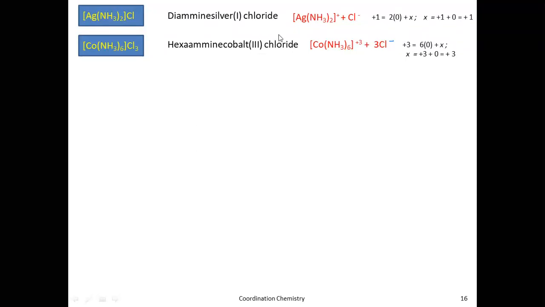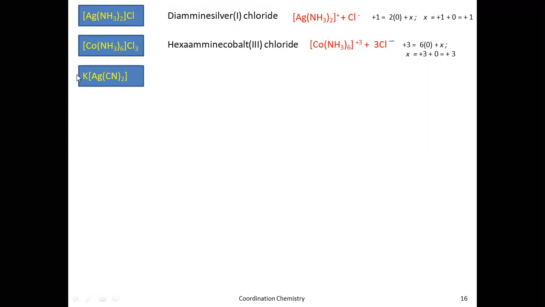After writing this, you have to name the anion. What is the anion here? Chloride. So give some space and write the anion, chloride. While naming sodium chloride also, you write sodium first, you give some space, then you write chloride. Here also it is the same. Let us see another example.